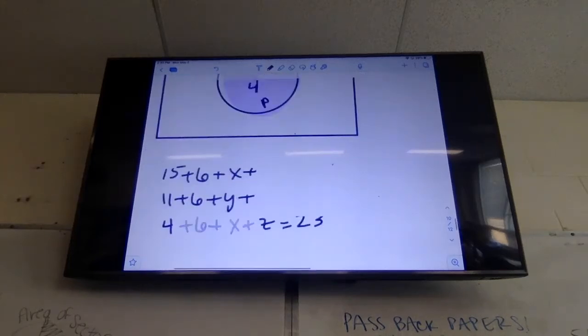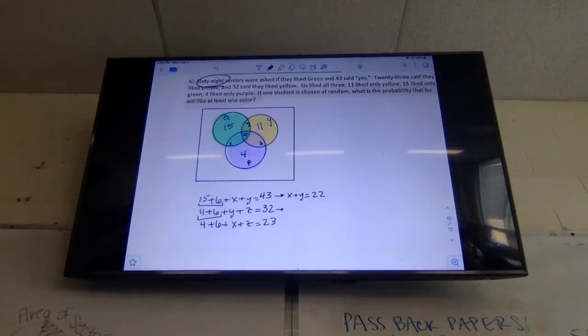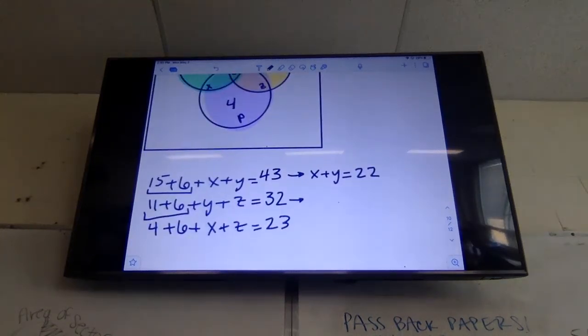All right, simplify those. 15 plus 6 is 21, minus that from 43, X plus Y equals 22. It's so big, the numbers, because we've surveyed a lot more people. 11 plus 6 is 17, so minus that from 32 and I get 15. And then 4 plus 6 is 10, so that'll be 13. And yeah, the numbers are much bigger this round, but it's just because we have more people. We could have giant numbers. It's just what's given to us.